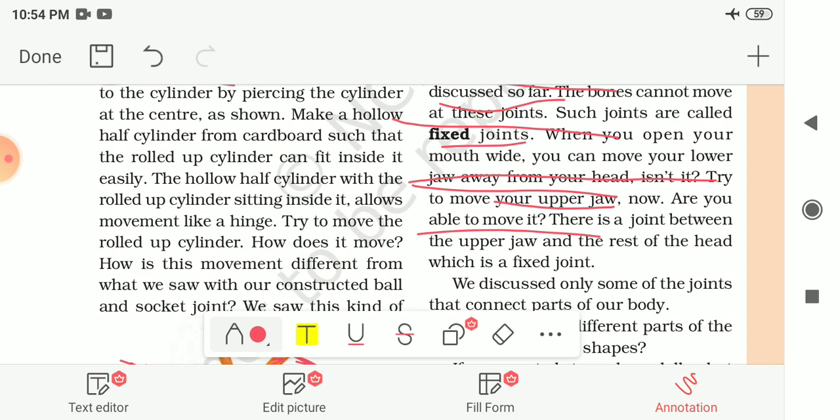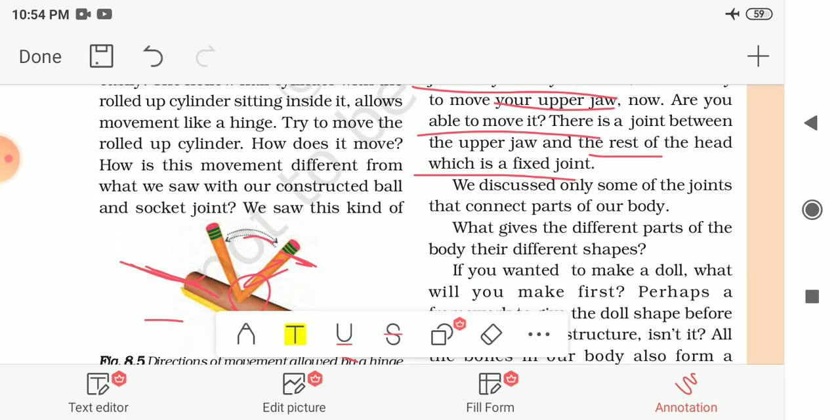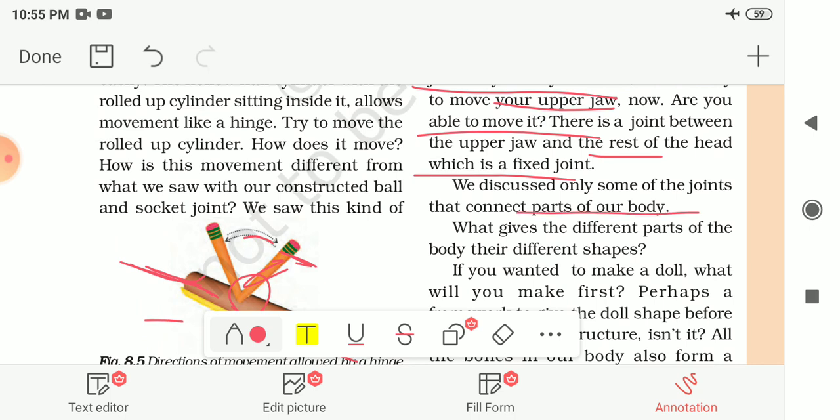So there is a joint between the upper jaw and the rest of the head, which is known as the fixed joint. You cannot move your upper jaw. We discuss only some of the joints that can connect the parts of our body. So now, what gives the different parts of the body the different shapes?